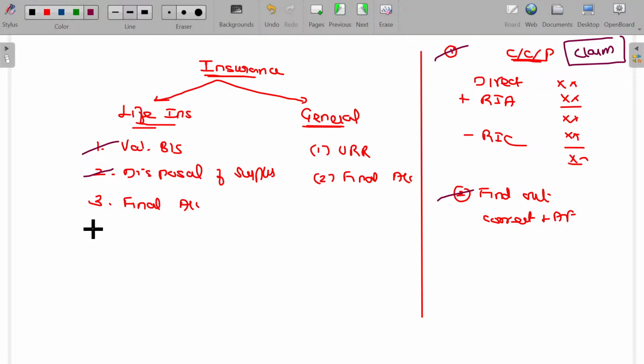The payment may be immediately done by way of cash, or adjusted against the premium payable, or finally it may be repayable later on, not now, called reversionary bonus. So we have seen all these cases.